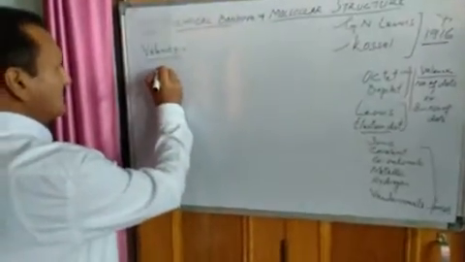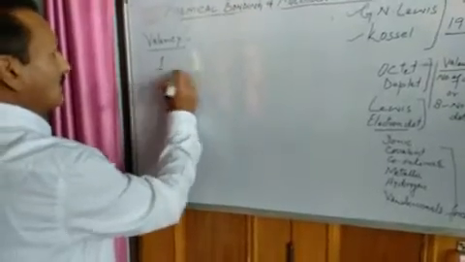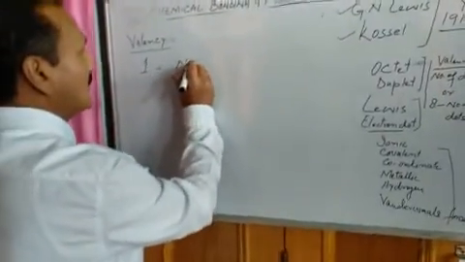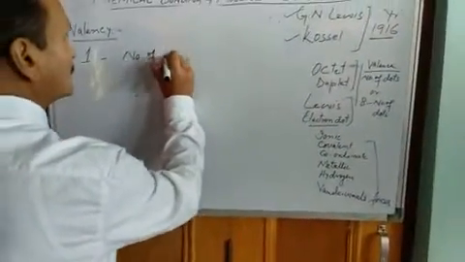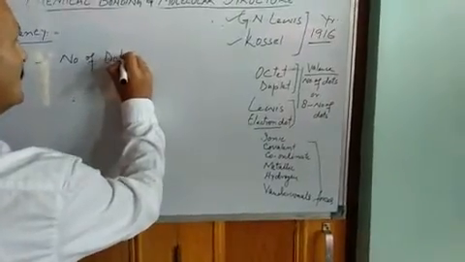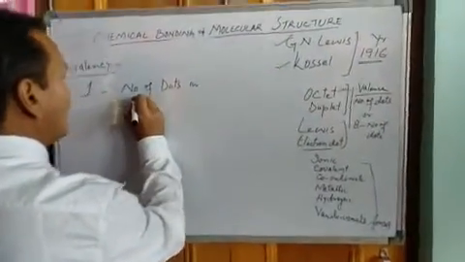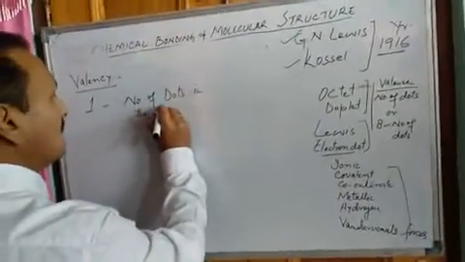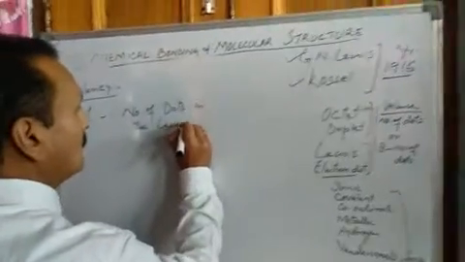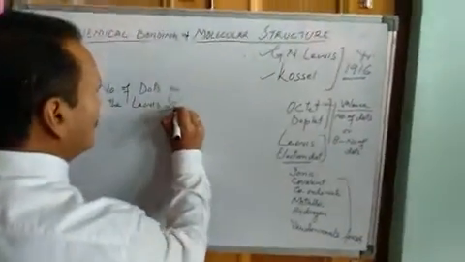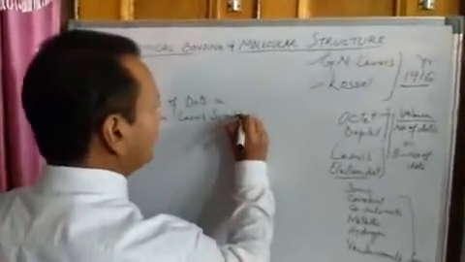First method is very simple: number of dots in the Lewis symbol. This is one.